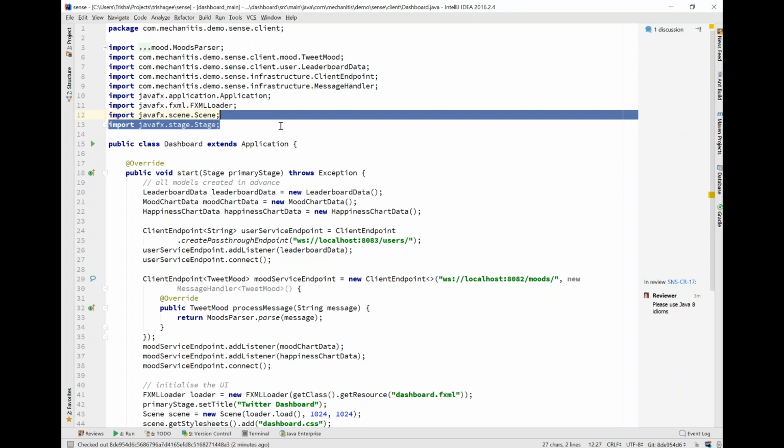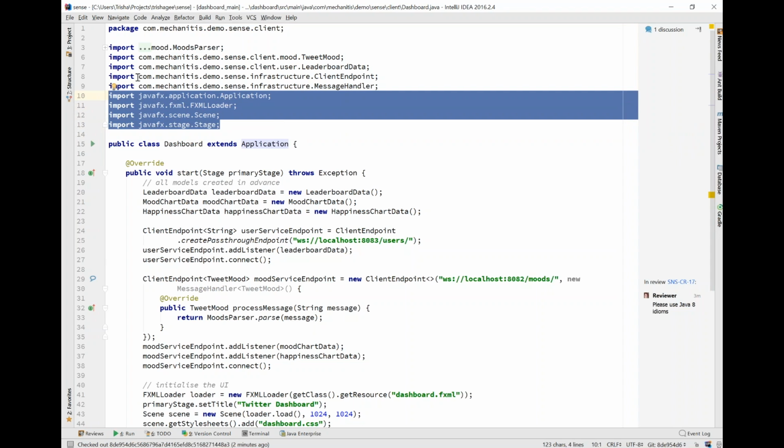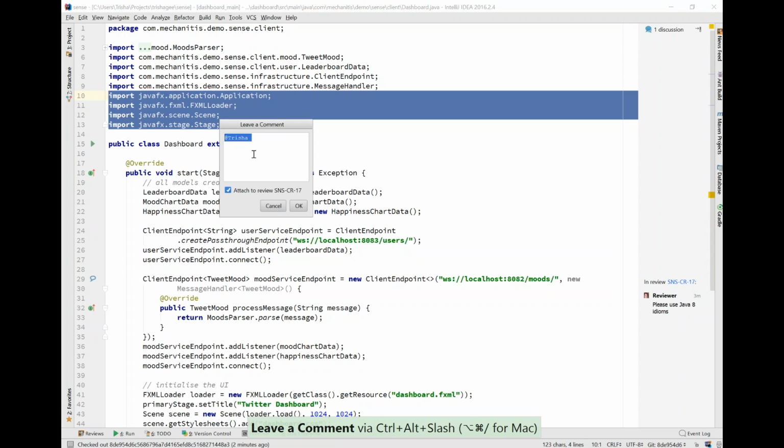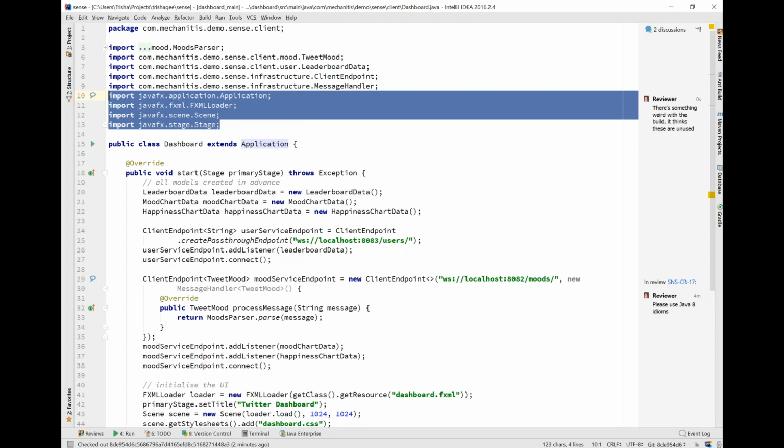And what I might want to do instead is leave a comment. I'm not going to attach it to the review because I don't think this is something which is to do with a specific review. I'm going to leave a comment which says something like, there's something weird with the build. It thinks these are unused. So I leave that as a comment on this code, generally speaking. It's not attached to the review.